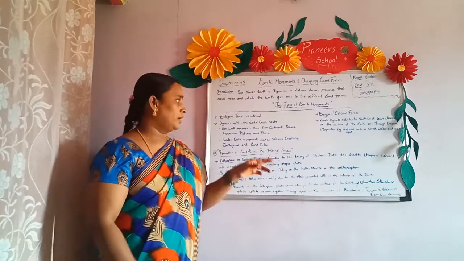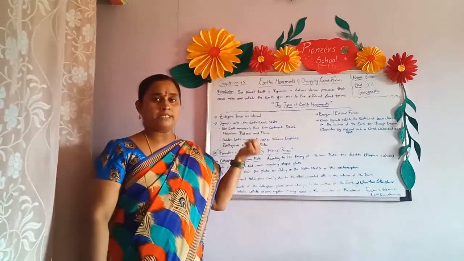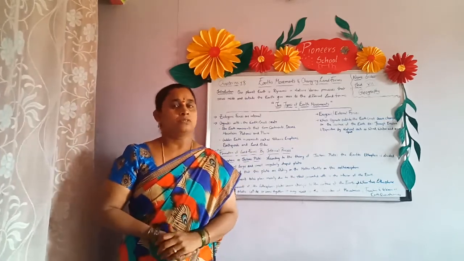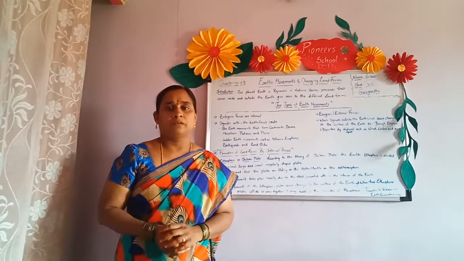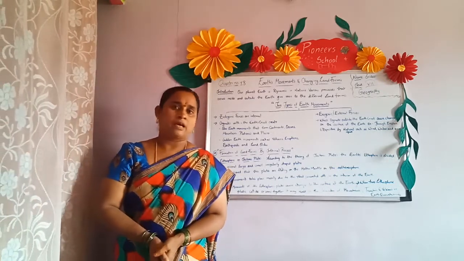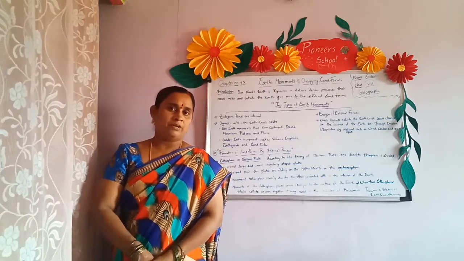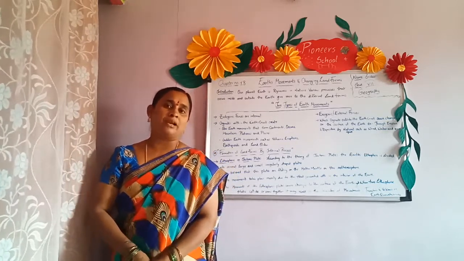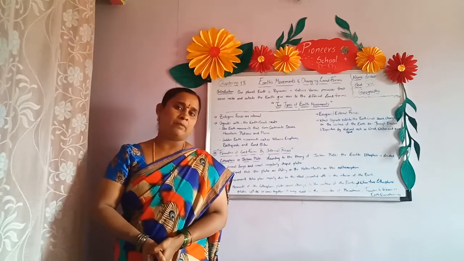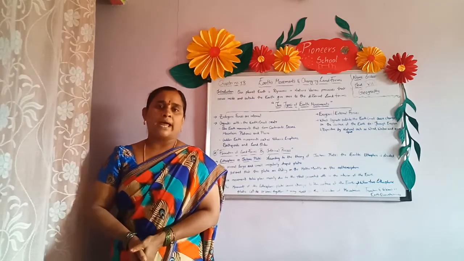Now, I just told you about the movements of the earth and how continents, oceans, mountains and plateaus have been forming. Before that, let us discuss the earth, children. We say that Earth is a living planet, but among all the planets, why is Earth the only living planet? We know the things necessary for living, such as air and water, are available. The food which we can grow on land is available only on planet Earth.